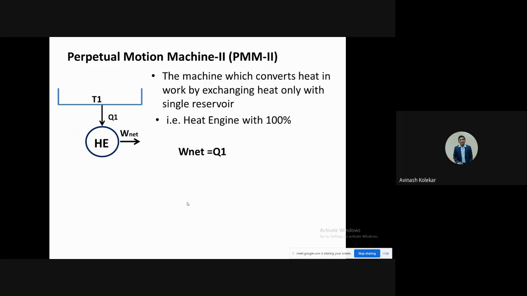Now, in the last lecture only, I discussed that these laws are not put forward directly by any scientists, but they are observations in nature. So you should remember that the observations in nature are correct. They do not go wrong at any cost. So whatever the meanings of these laws are, they are going to be fixed. So this is the second law.